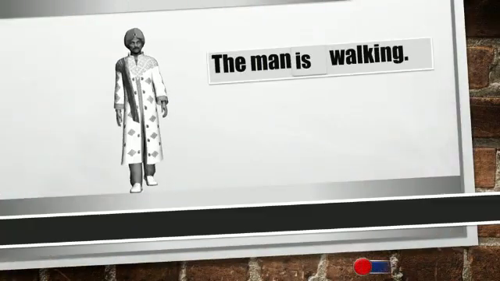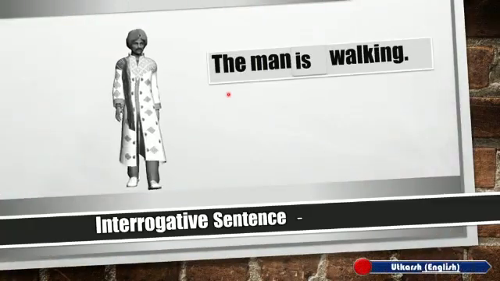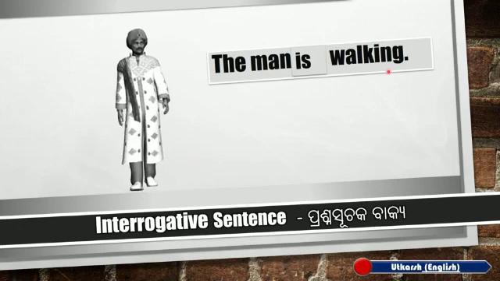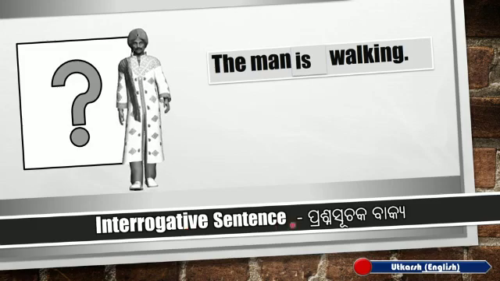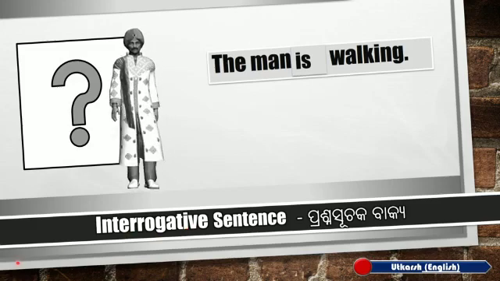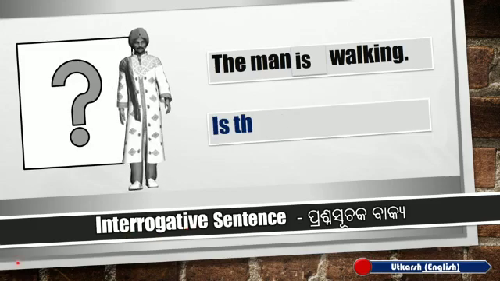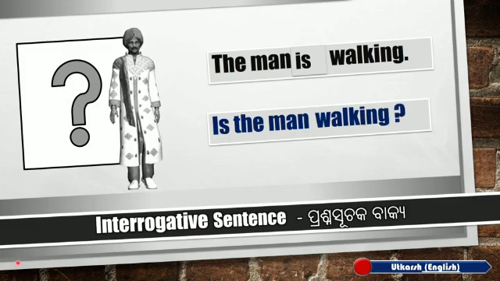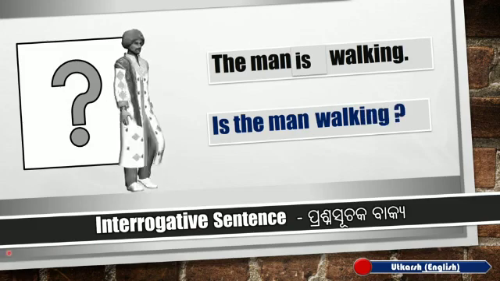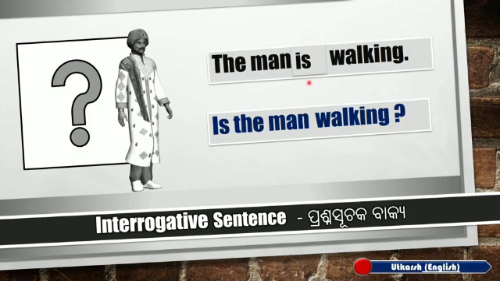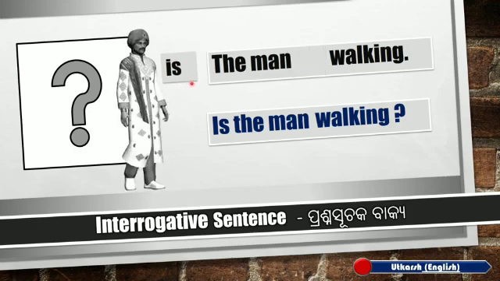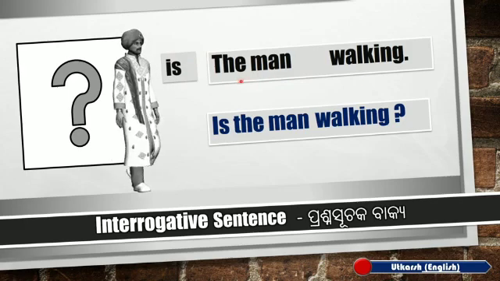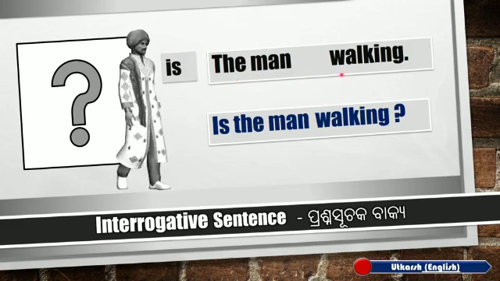Now, dear children, can you turn the sentence, the man is walking, into a question sentence, that is an interrogative one? Very good. It will be, is the man walking? So what did we do here? We just brought the be verb to the beginning of the sentence, keeping other parts of the sentence at their places.